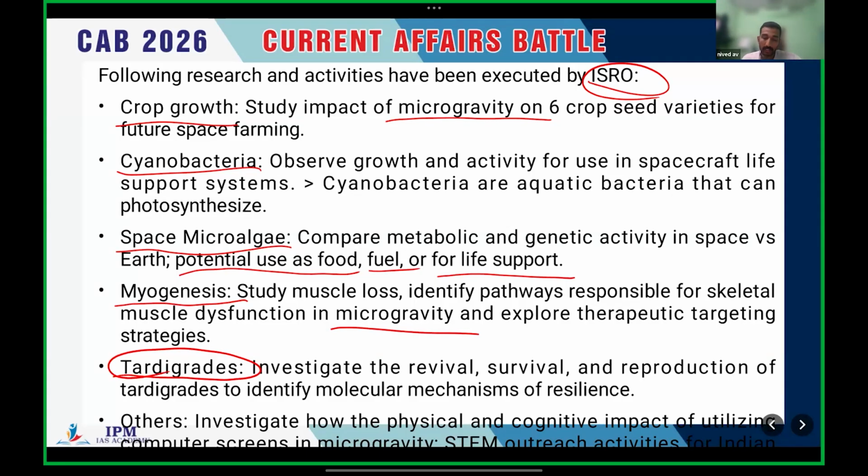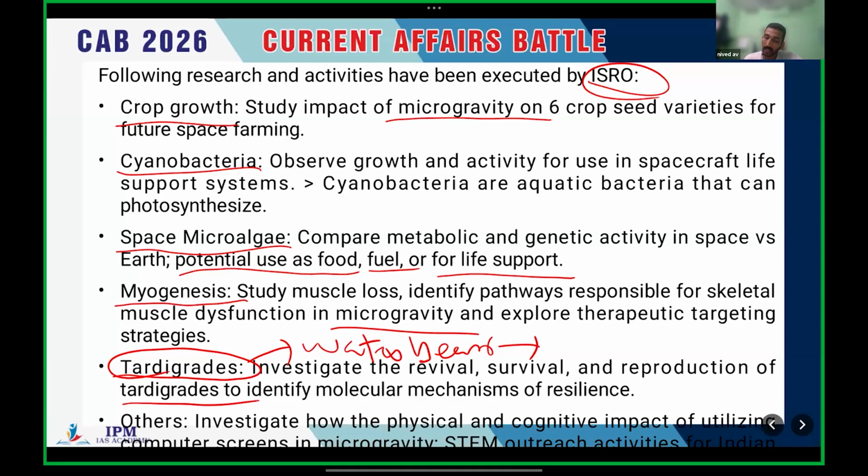Tardigrades. Tardigrades are microorganisms, also known as water bears. They can only be detected through a microscope. The next observation is related to tardigrades.